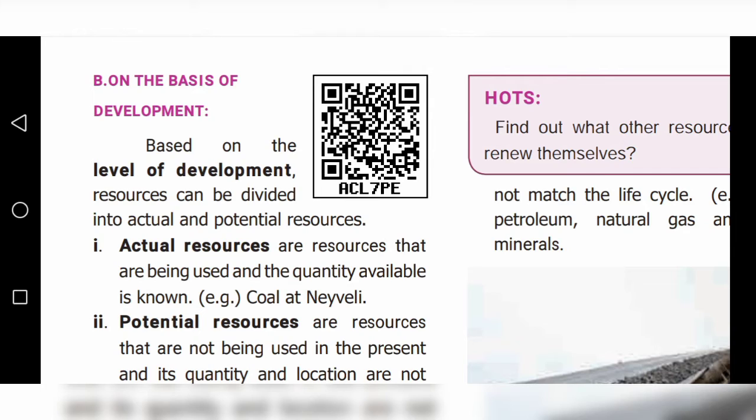Under the classification of natural resources, we have studied on the basis of origin. Now we are going to study on the basis of development. Based on the level of development, resources can be divided into two: actual and potential resources.